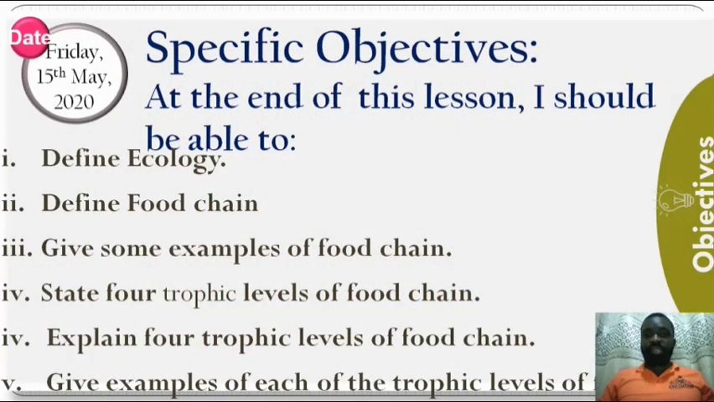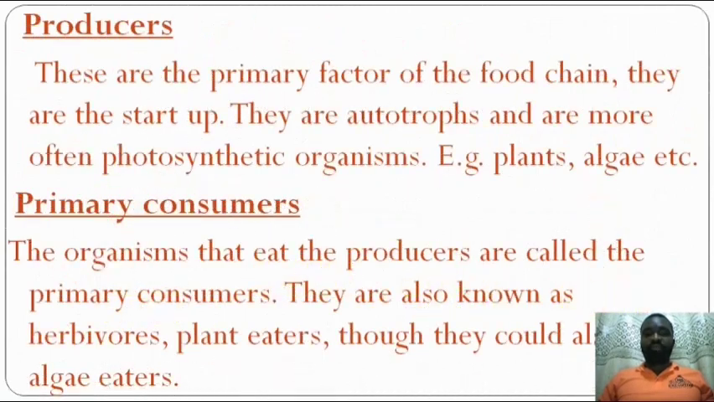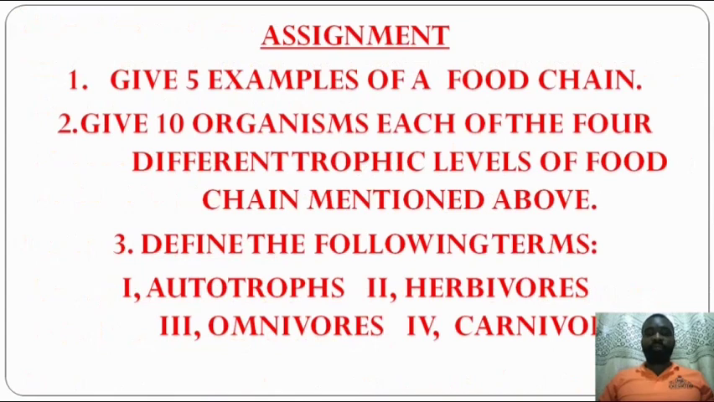You're going to do this assignment for me, and you will add it to the one I gave you yesterday, and you're going to submit it on Monday on or before 10 a.m. in the morning. All right, look at the assignment. 1. Give 5 examples of a food chain. Give 10 organisms each of the 4 different trophic levels of food chain mentioned above. Define the following terms: autotrophs, herbivores, omnivores, carnivores. All right?